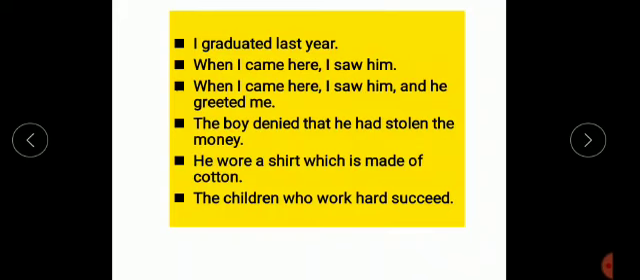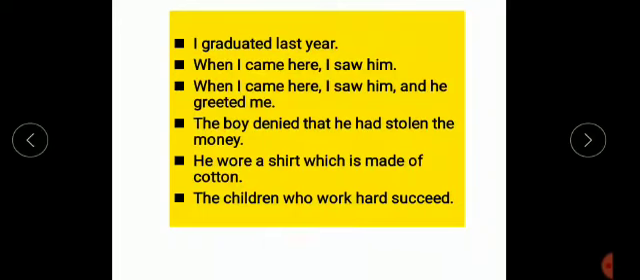See in this sentence, the second sentence and the third sentence. In the second sentence there are two verbs, but this is a sentence. But when we take only a part, "When I came here," this is a clause. The first sentence, "I graduated last year," is a sentence as well as a clause.